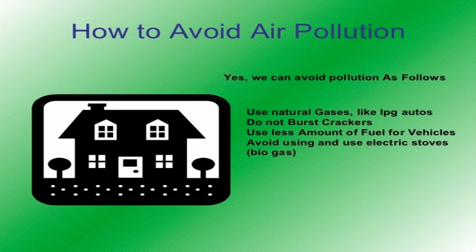You can use LPG autos. Please do not burst crackers, because when you're bursting crackers, it causes a lot of air pollution as well as noise pollution. Okay, both it is causing, and it is not good for our atmosphere. All right. What else you can do? You can try and avoid using the different gas burners. Okay. Instead, you can use the electric stoves or the biogas instead, which will help you to avoid the air pollution. Okay, these are the few ways you can try and use in your daily life, and that will benefit our mother nature.